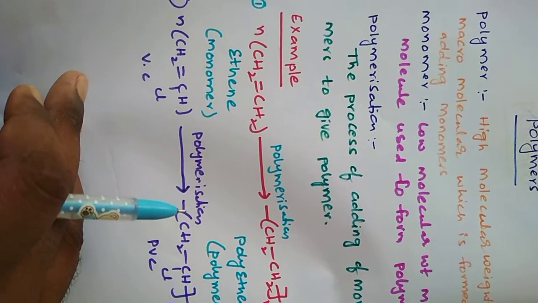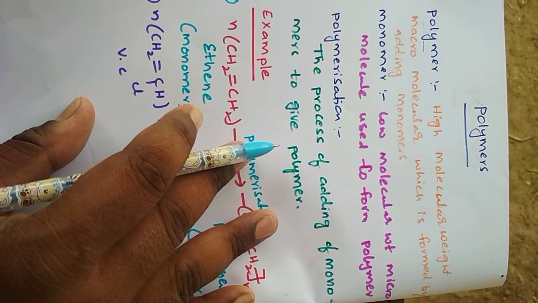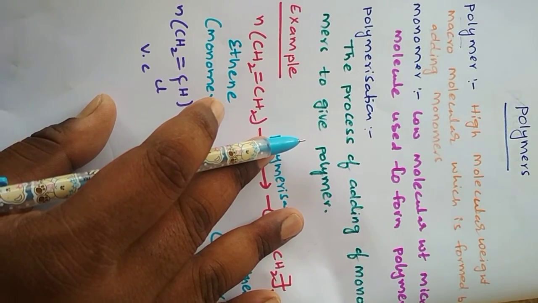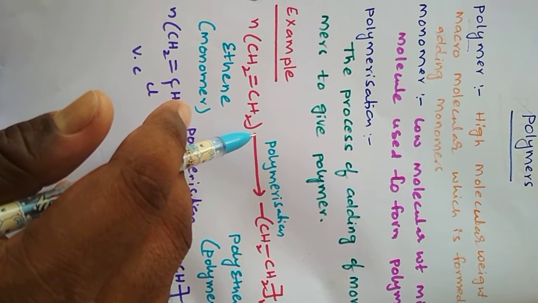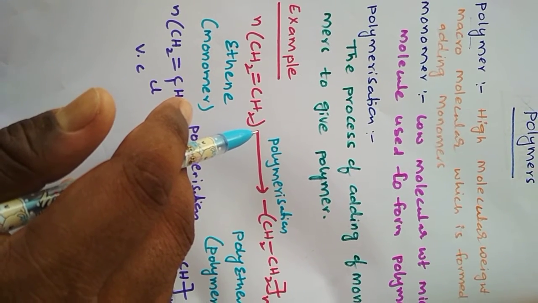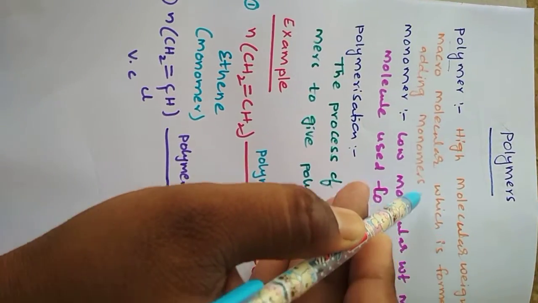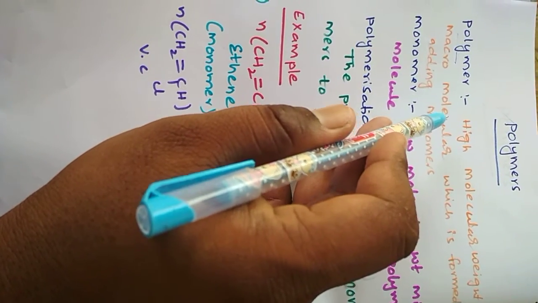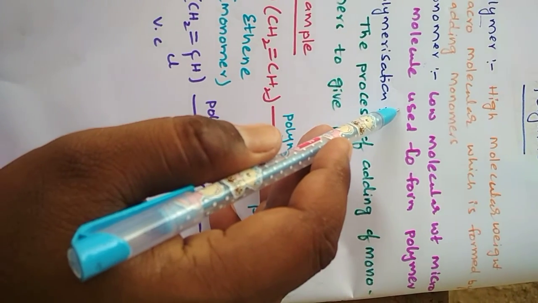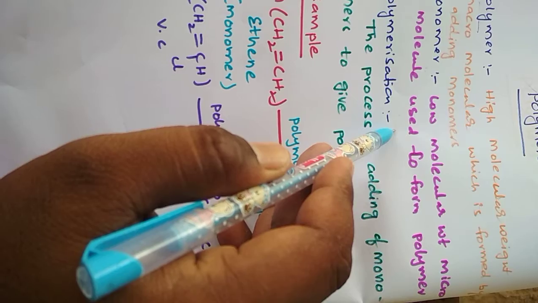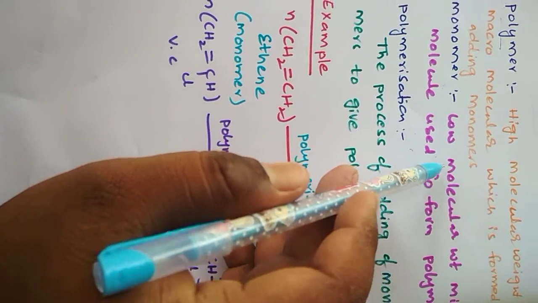First of all, what is the definition of polymer? A high molecular weight macromolecule which is formed by adding of monomers is called a polymer. Poly means many, mers means the monomers. Hence polymer is a high molecular weight macromolecule. Macro is nothing but a huge molecule which is formed by adding of monomers. That is called a polymer. And what are monomers? Monomers are the low molecular weight micromolecules which are used to form polymers. So the micromolecule which is used to form the polymer is called the monomer.